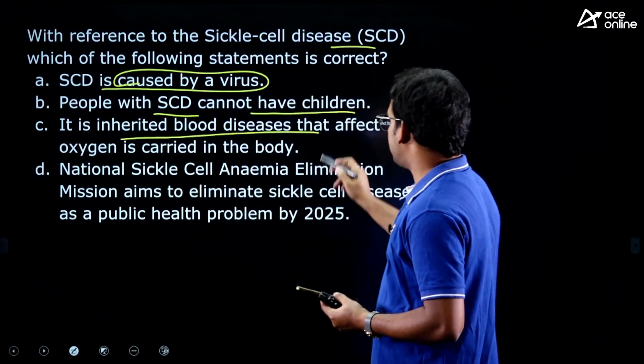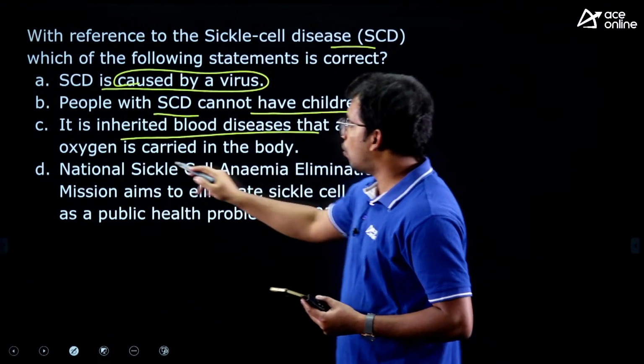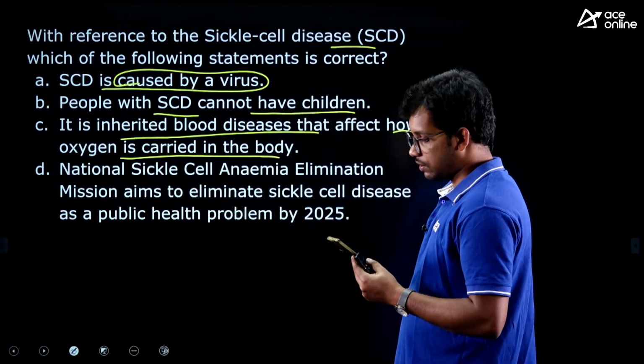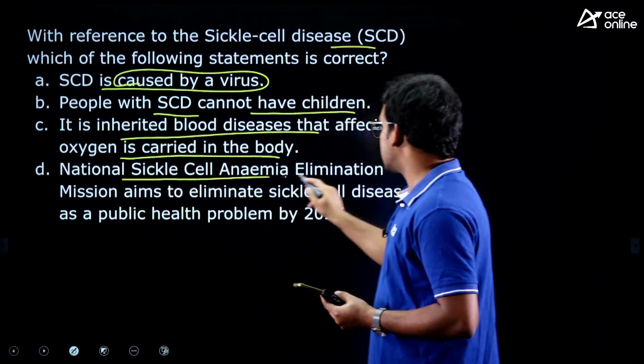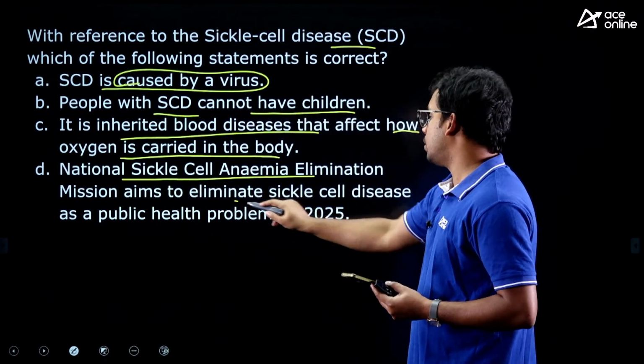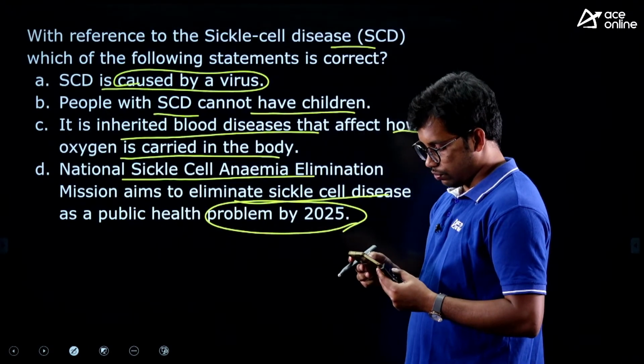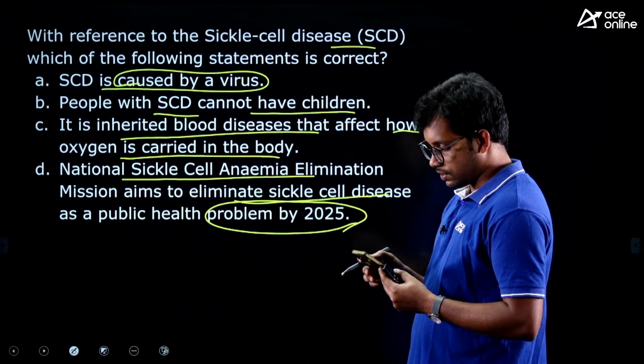It is inherited blood disease that affects how oxygen is carried in the body. So this is the third statement. National Sickle Cell Anemia Elimination Mission aims to eliminate this disease by 2025. So what is this answer? What is the answer for this?